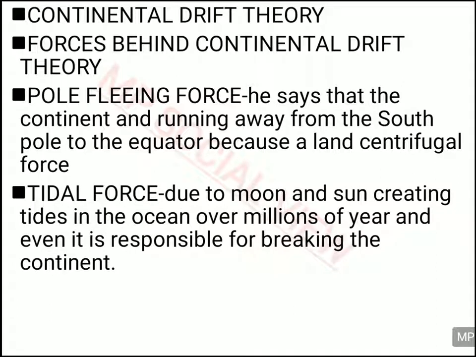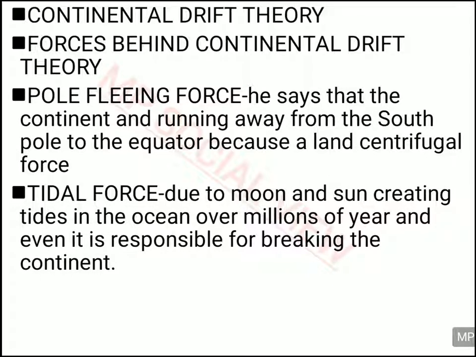The second force he used to explain why Pangaea broke away is the tidal force. He said the tidal force, in which the sun and moon exert attraction on the earth, and because of this attraction the tides rise and fall in the ocean.